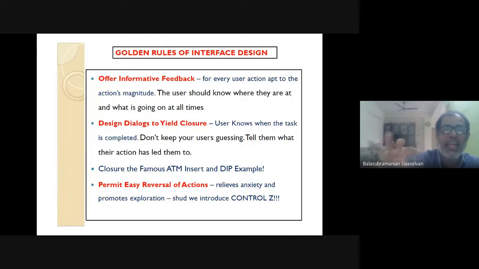It should not be that you take all user input, and I'll tell you one example. My bashing comes in: what is IRCTC? I think the old people at least will know. These days people don't travel, that's a different story. What used to IRCTC be famous for? Correct, railway booking. I really lost the pain of it. I'm talking not about the recent design of IRCTC, but 10 years back or so.